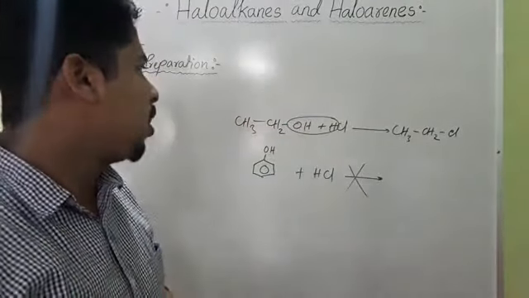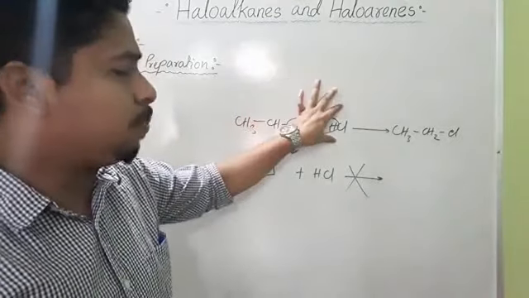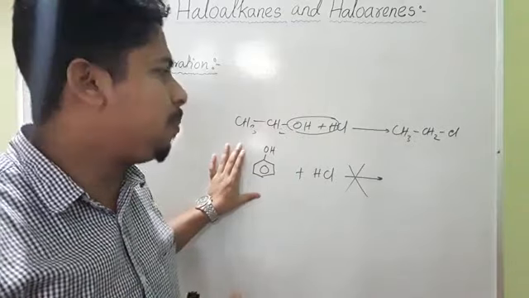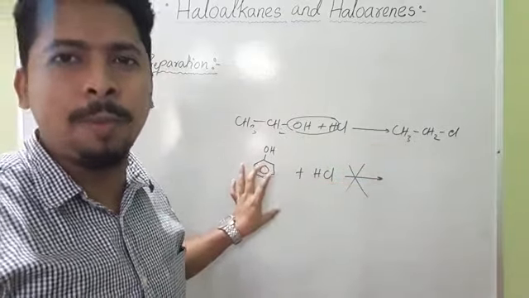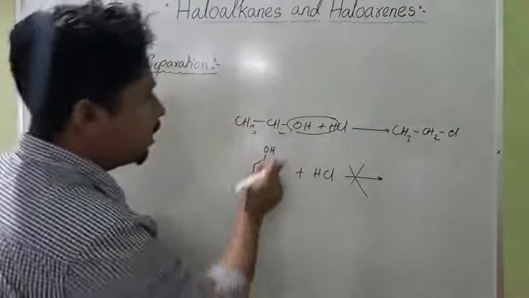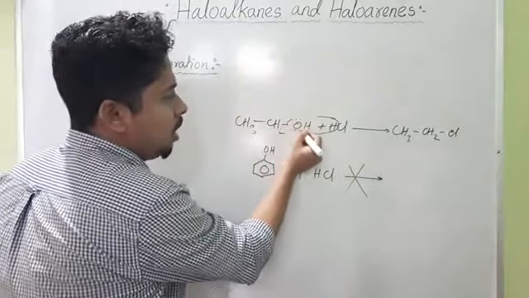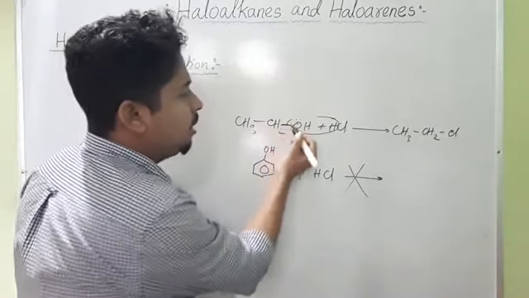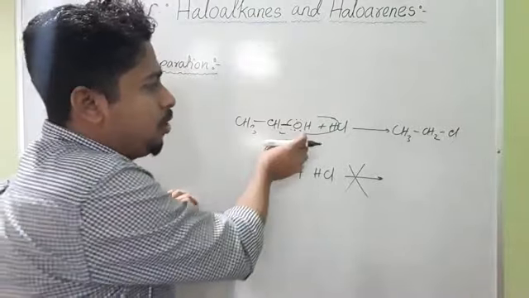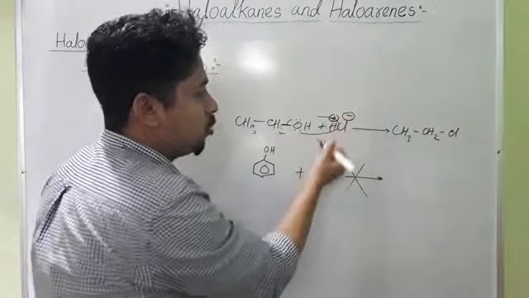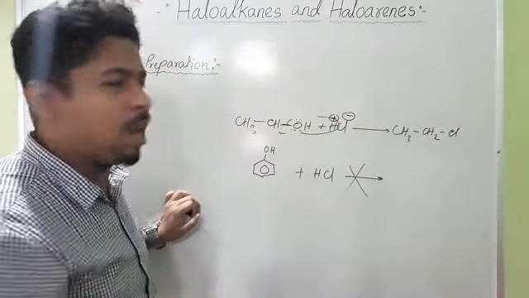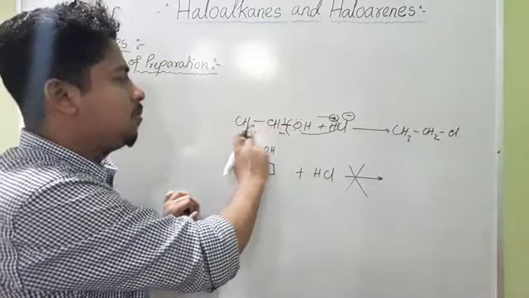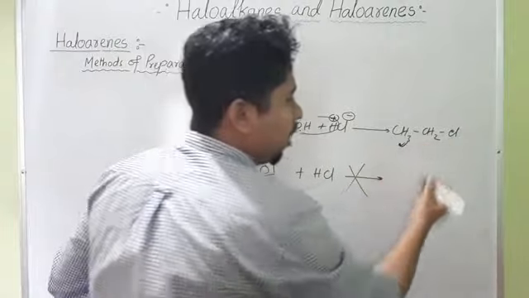Now the question comes, sir, why? Why does aliphatic alcohol treated with halogen acid form haloalkane, but this reaction is not favorable for aromatic alcohol? Why can't you prepare haloarenes from aromatic alcohol? The answer is that in aliphatic alcohol there is no resonance. The carbon oxygen bond is a pure single bond. While treating with HCl, which gives H plus and Cl minus, nucleophilic attack can easily take place. The carbon oxygen bond breaks and chlorine is substituted, so it becomes CH3CH2Cl. Haloalkanes can be easily prepared.